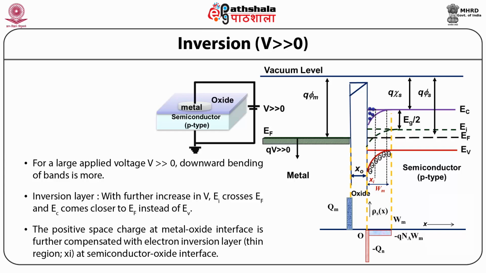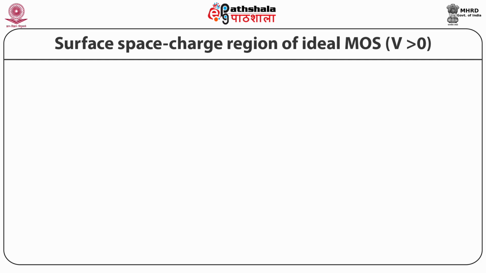Therefore, the surface of p-type is inverted, and this is known as the inversion condition. Once the inversion occurs at the surface, a further increase in V will induce practically all additional negative charges in the inversion layer.